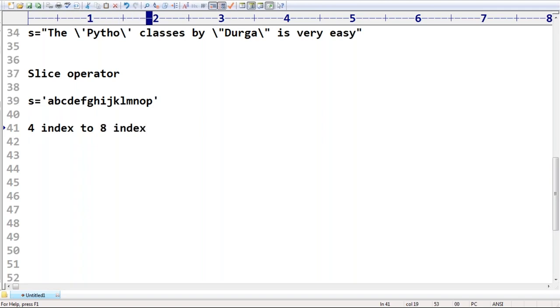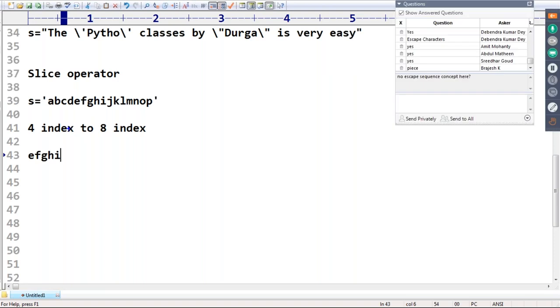Indexes are 0, 1, 2, 3, 4, 5, 6, 7, 8. This is my expectation. This slice I want. Now I hope you can understand what the meaning of slice is. E, F, G, H, I. This is the slice I want.